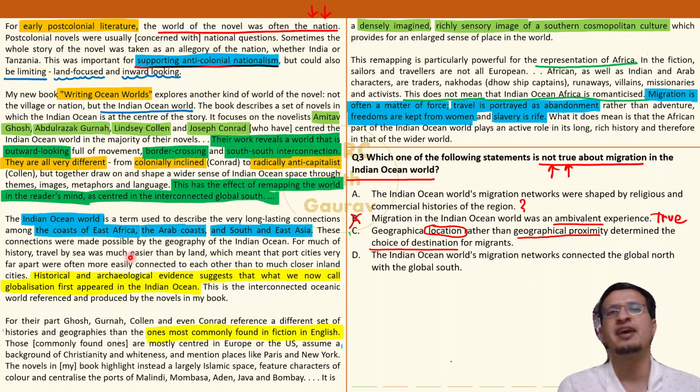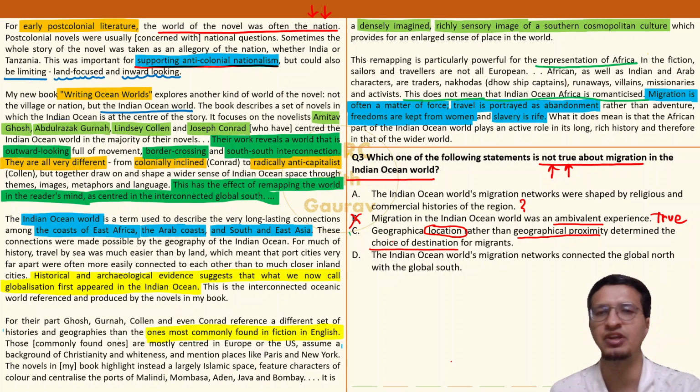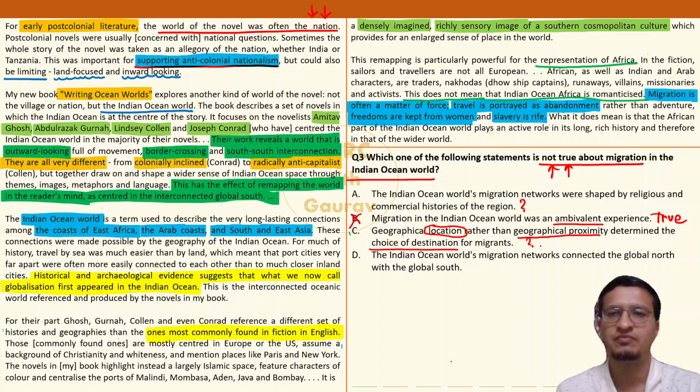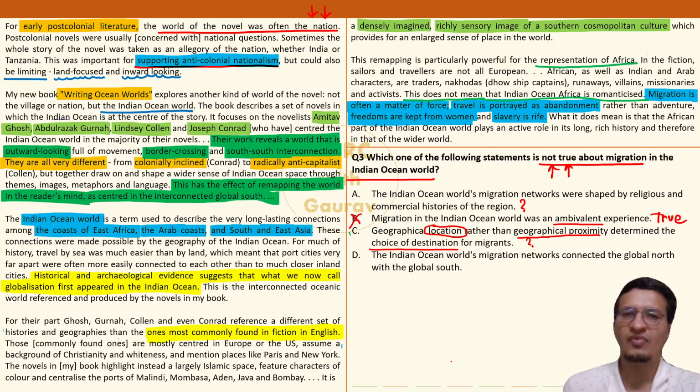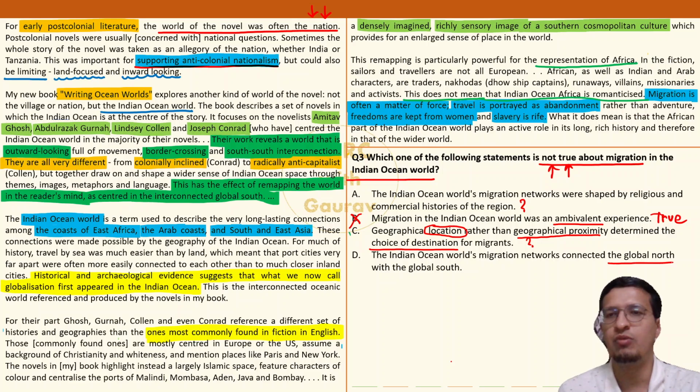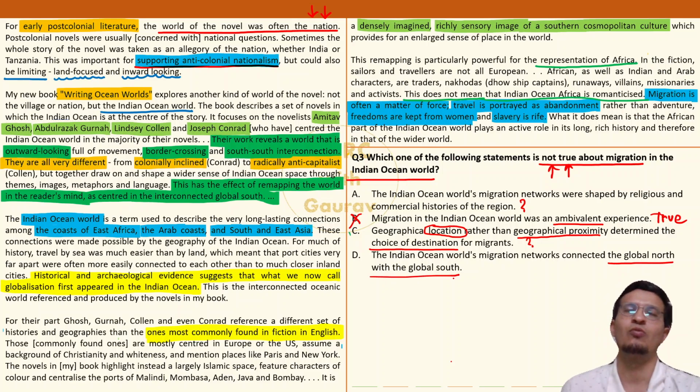So at max, this kind of broad inferences might be drawn, but I'm still not very comfortable accepting option C as true or false. So once again, like option A, I was left hanging when going through it. So as you can see, I'm not on good footing in the passage in this question actually right now. Coming to option D, the Indian Ocean World का migration network connected the global north with the global south.